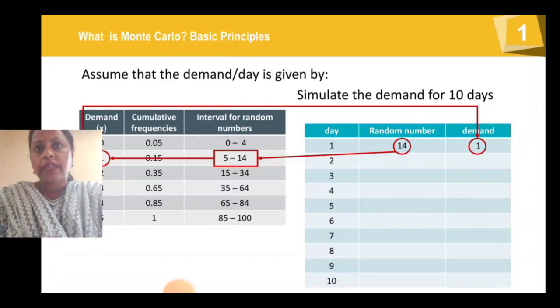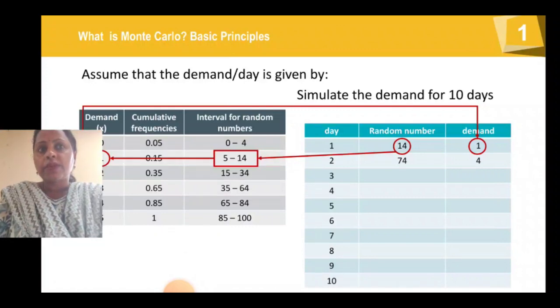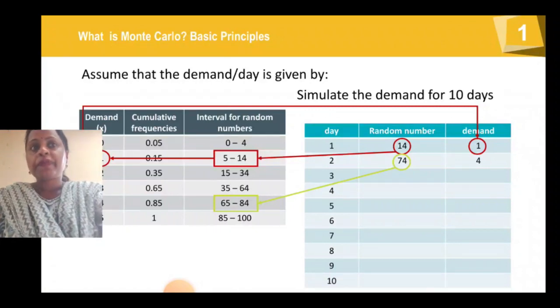So now here you can see that on the extreme left corner the demand is given. Now you can see, dear students, the random number is 74. So 74 is coming in the slab of 65 to 84.